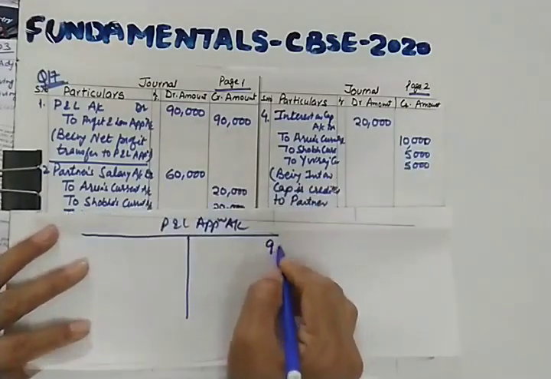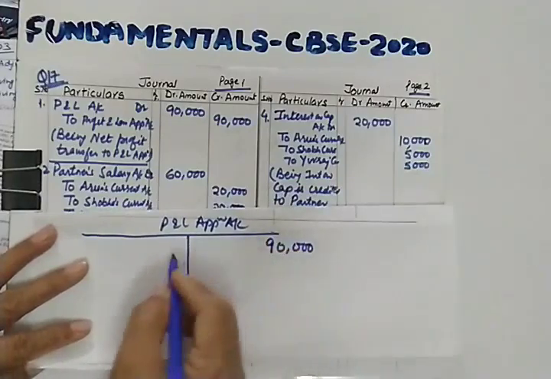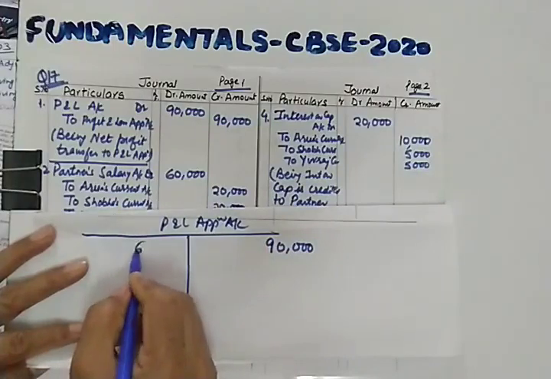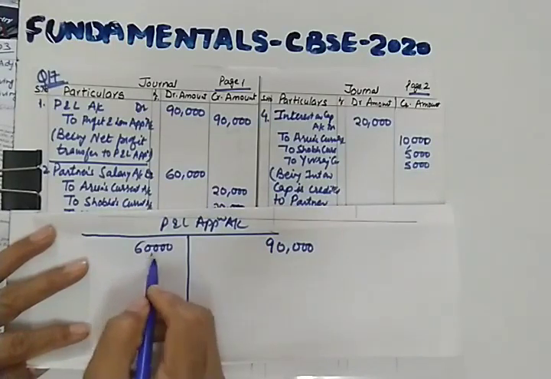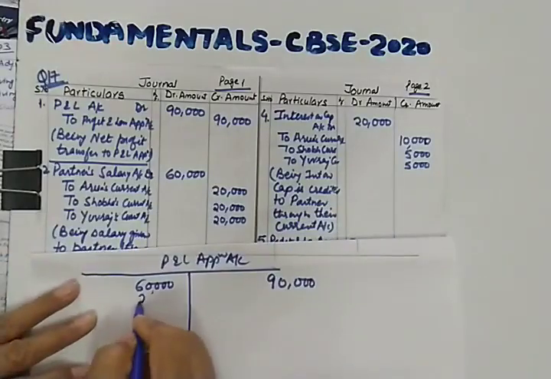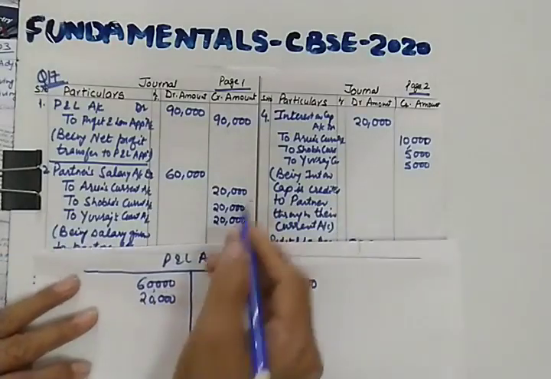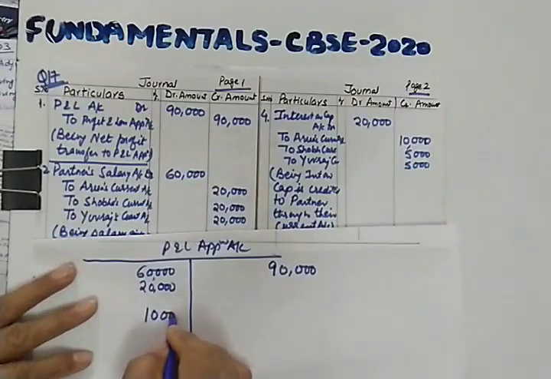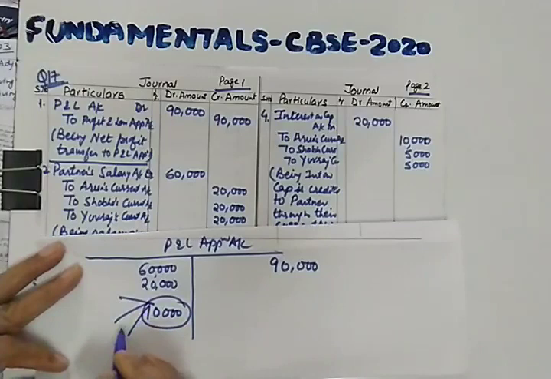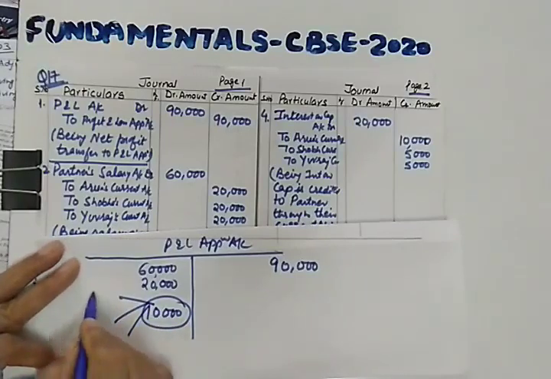So here we will be writing 90,000. This is the net profit. Because it's a rough format, it's a calculation, so we are not making much detail. 60,000 as salary and 20,000 as interest on capital. So balance will be 10,000. So this is the divisible profit, which will be divided in the ratio given to you as 3:1:1.